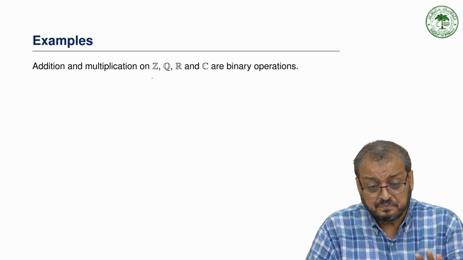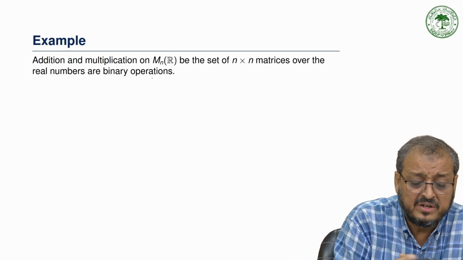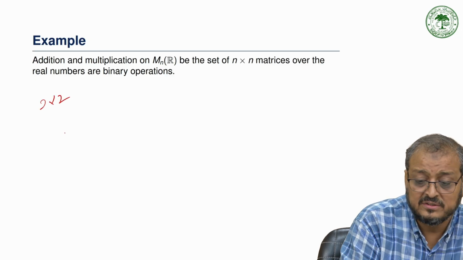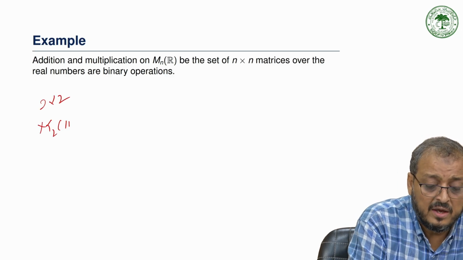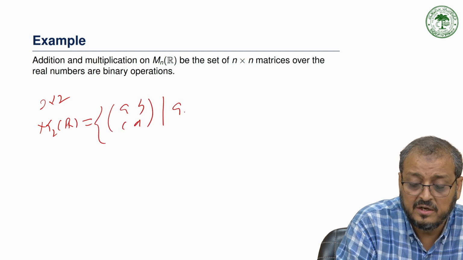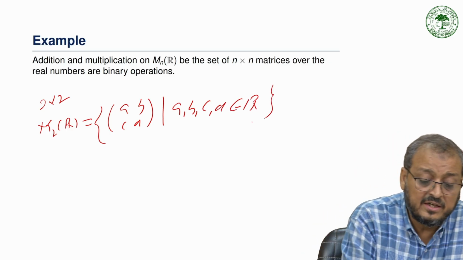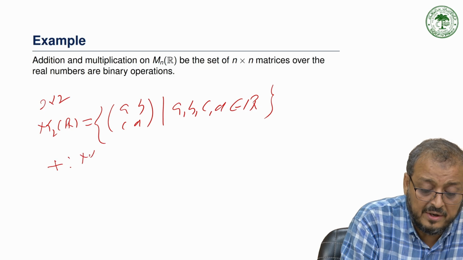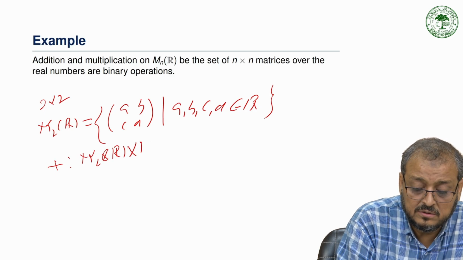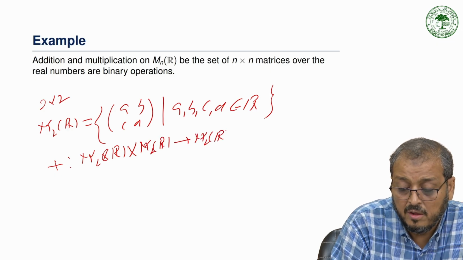Now we go to matrices. We take n by n matrices, for example 2 by 2 matrices. The set M2(R) has elements of the form a b c d, such that a, b, c, d are elements of R. Now we define matrix addition on M2(R) cross M2(R) to M2(R).